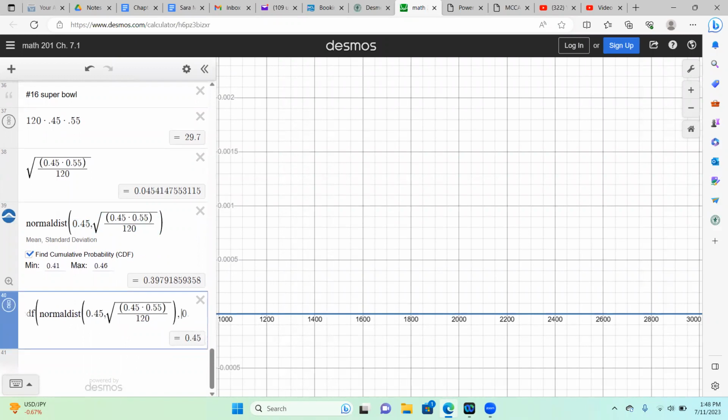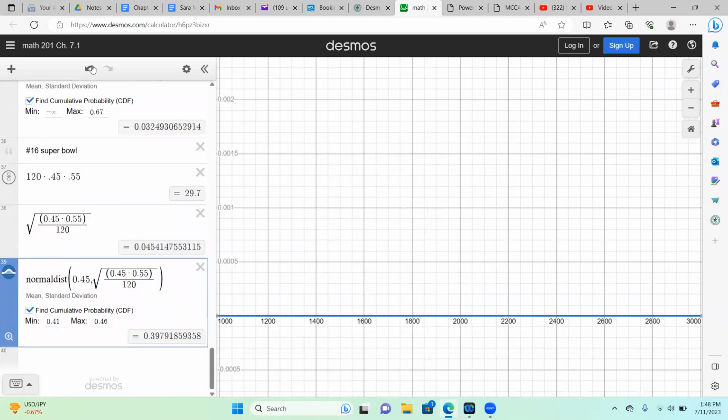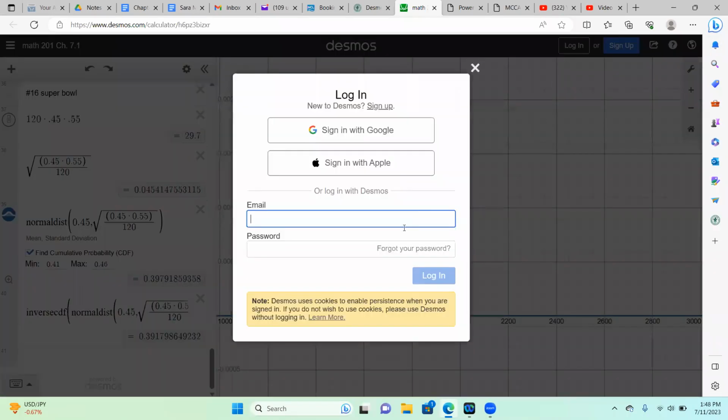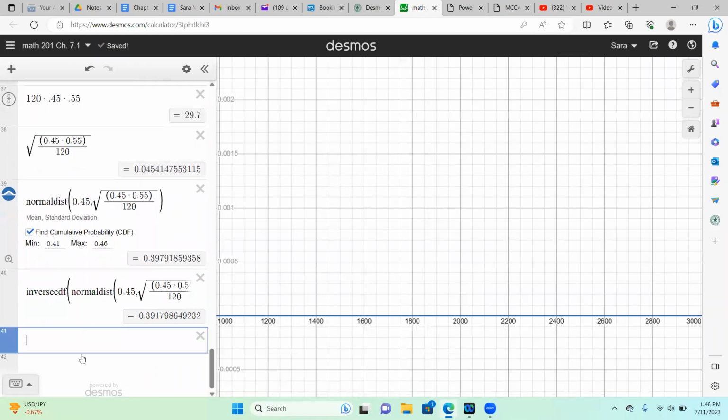And we want this to be 10, and that's 10 to the left. Okay. So it looks like that p hat would be about 0.3918.